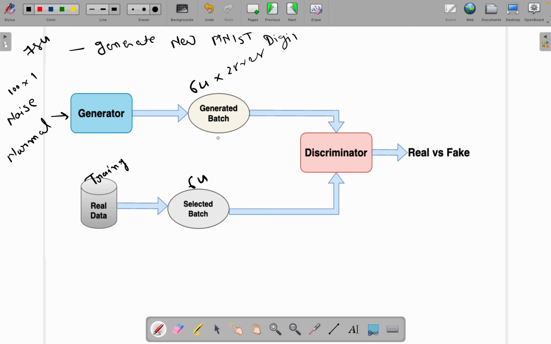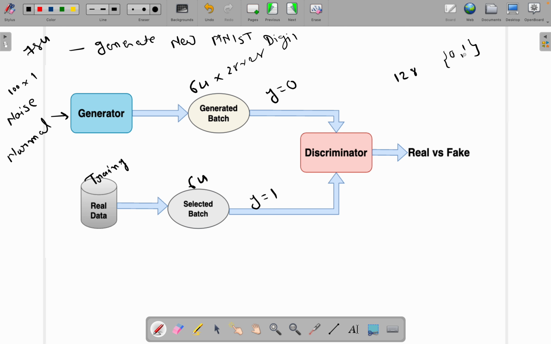Now we have two sets of images: first is generated and second is selected from the training data. For the generated images I will provide y equal to 0 as a label, and for the real ones y equal to 1. So now we have a total dataset of 128 images of two classes, 0 and 1.